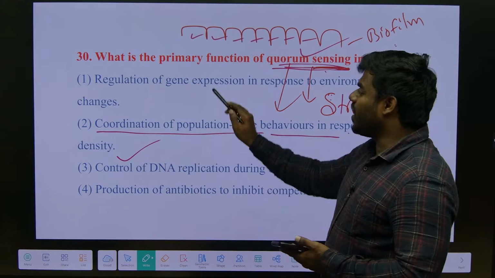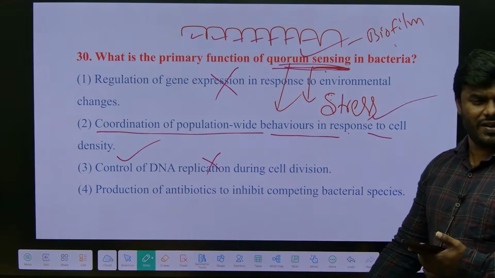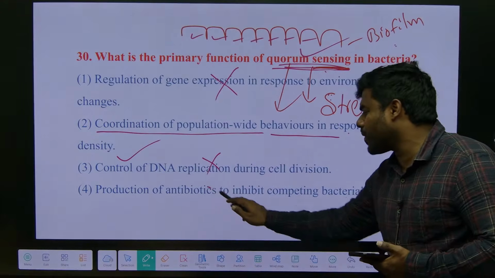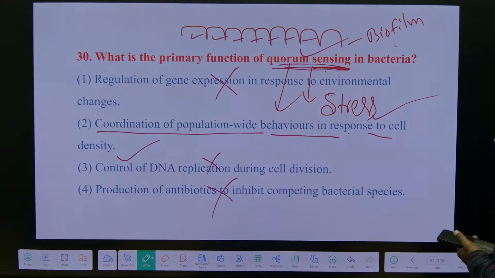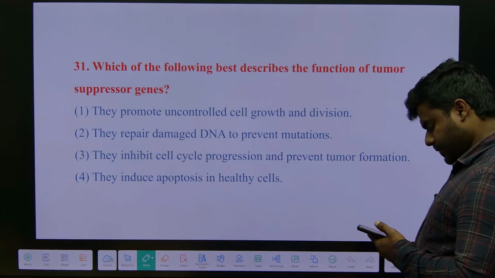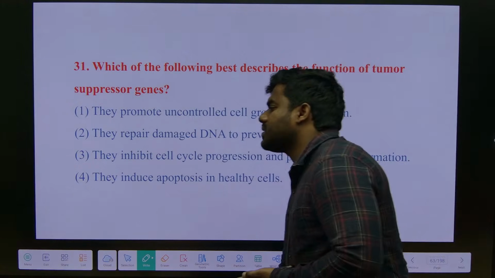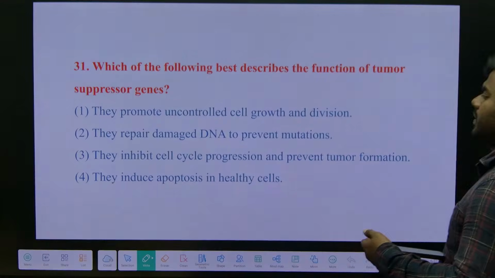Quorum sensing is not the mechanism of gene expression. It never controls DNA replication. We don't use quorum sensing for the production of antibiotics. A simple straightforward line in the PPT.